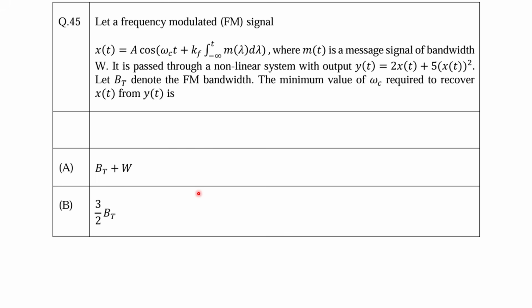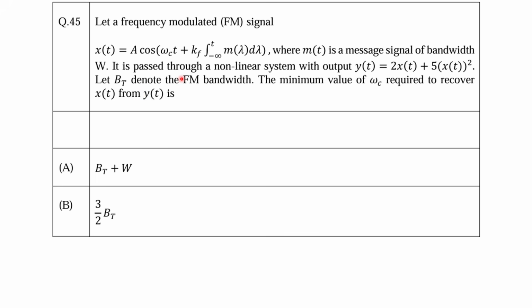Okay, let's take one more question. In this question, a frequency modulated FM signal x(t) is given as A cos(omega_c t + k_f integral from minus infinity to t of m(lambda) d lambda). You can use m(t) for simplicity, where m(t) is a message signal of bandwidth W. Here it should be m of t only, from minus infinity to t. So there is a question misprint, in GATE itself, not from my side.